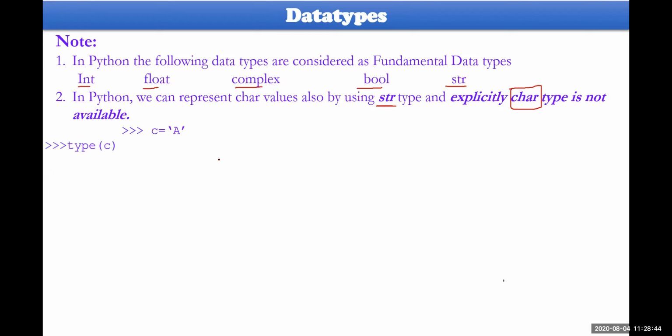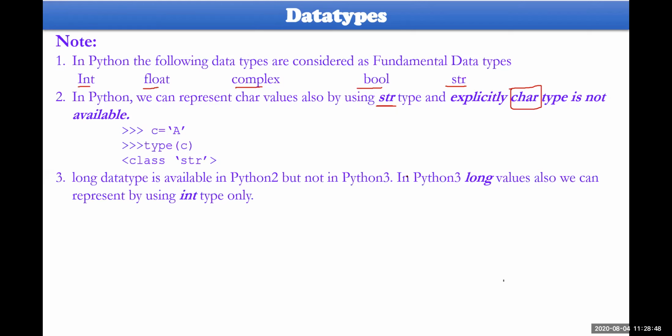Okay, so it will be displayed as string only. Already I have shown you. Already I have given in the features of Python 3 that Python 3 doesn't have any backward support. That is what I told you. To justify that particular feature, you have one note here.